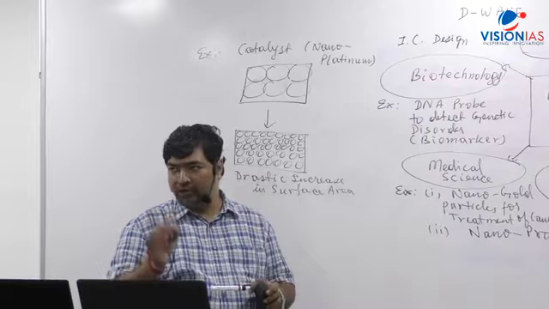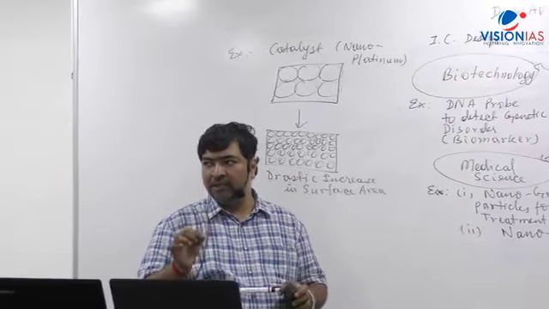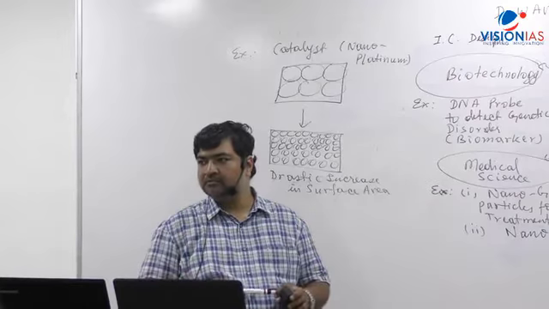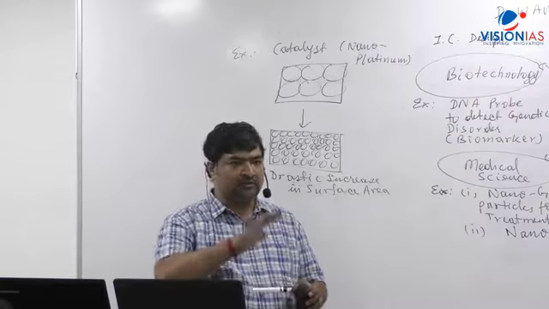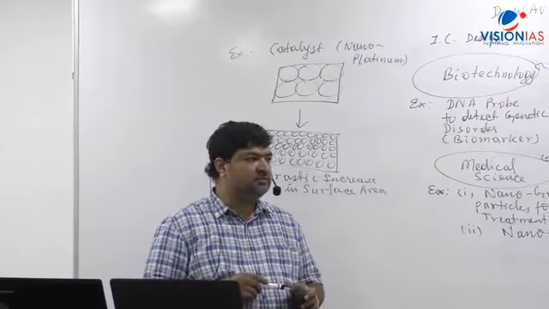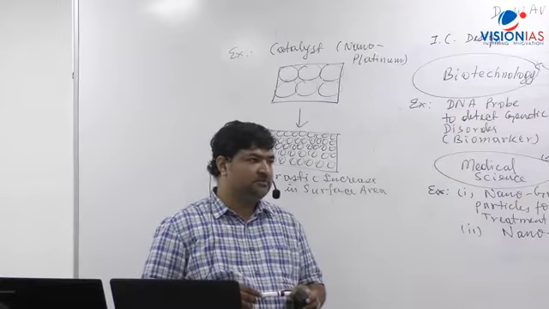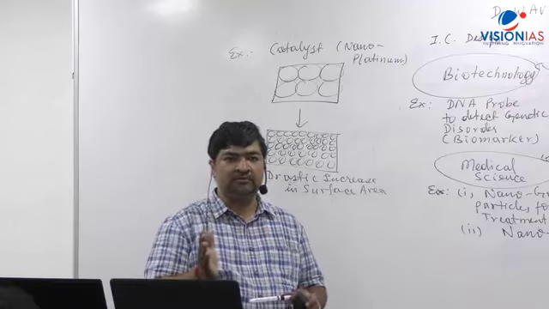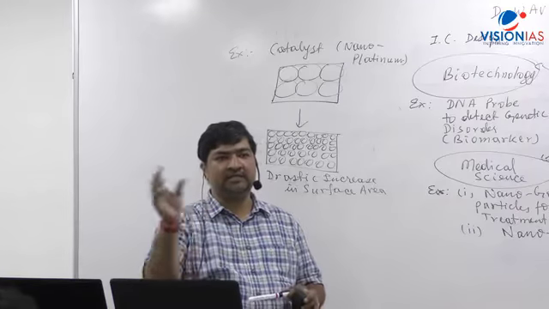Aerosols, comma, colloids, comma, coatings of nanoparticles. Coatings, surface coatings made of nanoparticles. They are called first generation. So what question will come in the exam? An example will be asked, and something will be given. Like on one side you are given the generation, and you must give the example.